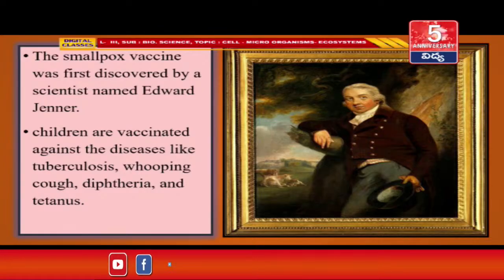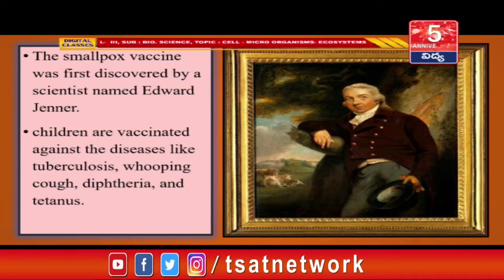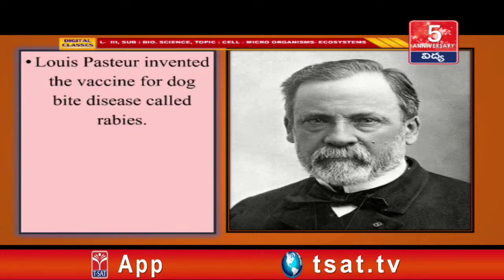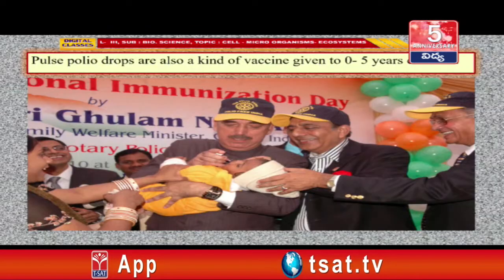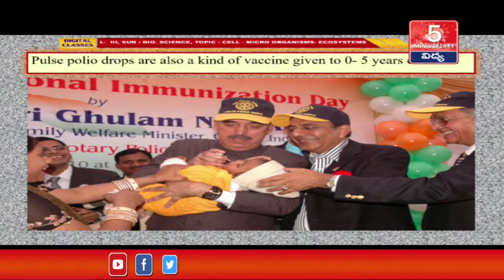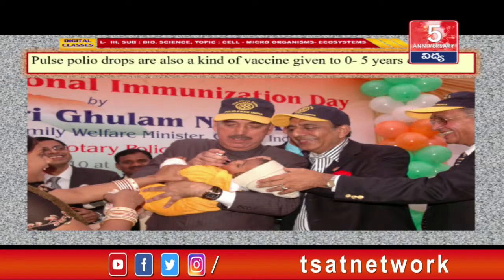Children are vaccinated against diseases like tuberculosis, whooping cough, diphtheria and tetanus. Louis Pasteur invented the vaccine for the dog bite disease called rabies. Pulse polio drops are also a kind of vaccine given to children in the 0 to 5 years age group.